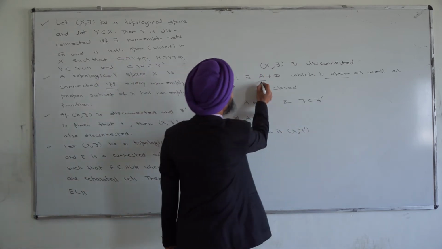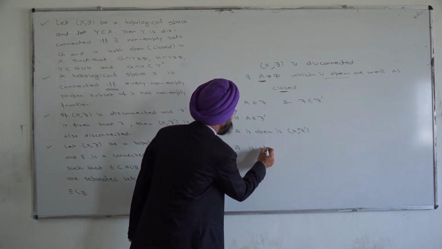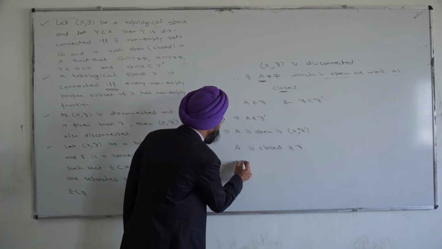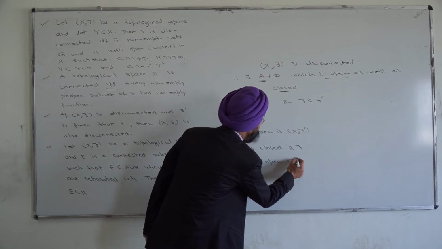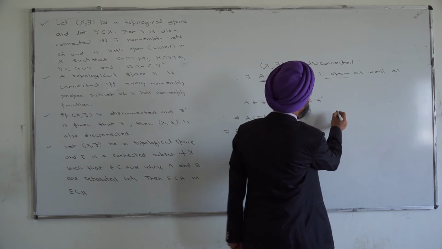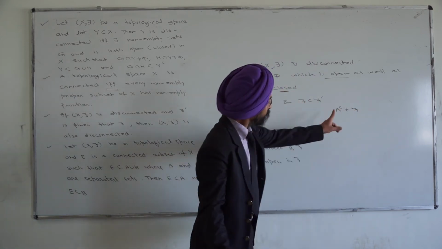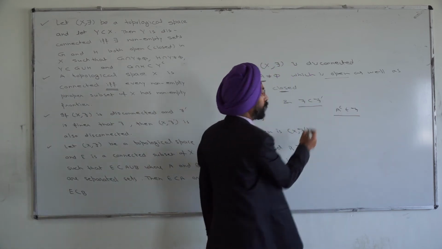Again, our A is closed in tau. This means A complement is open in tau, and open sets always belong to the topology. So that means A complement belongs to tau. Now A complement belongs to tau, and tau is a subset of tau dash.